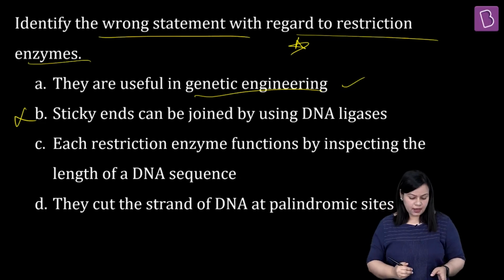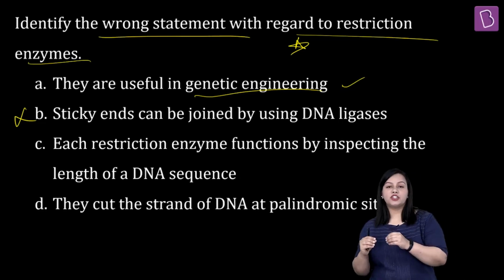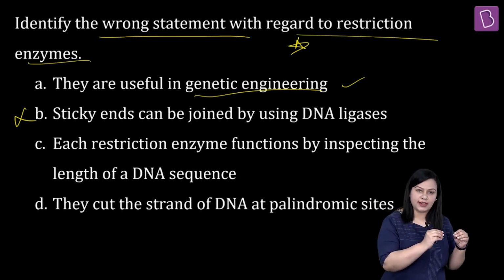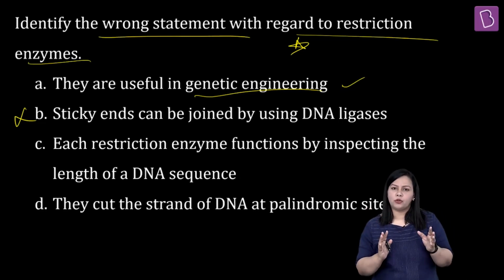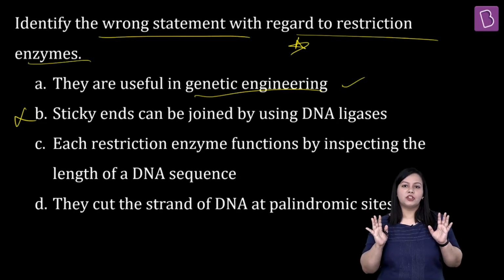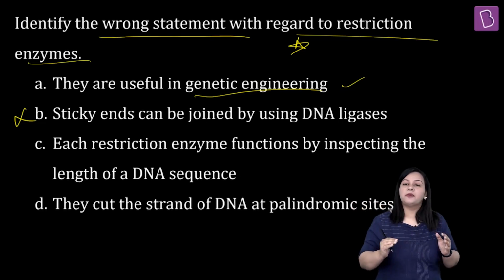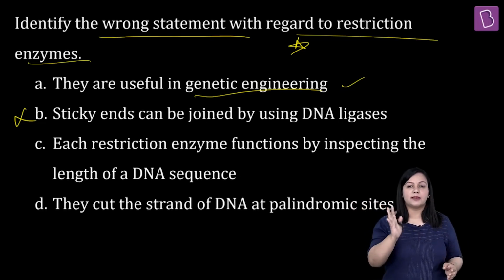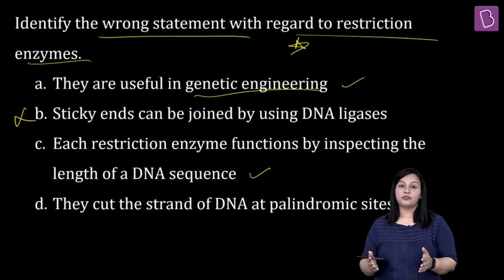आगे के स्टेटमेंट पे चलते हैं. Each restriction enzyme functions by inspecting the length of DNA sequence. Yes, very much. Restriction enzyme क्या करते हैं? पूरे DNA sequence को स्कैन करते हैं, फिर उसमें अपना recognition sequence ढूंढते हैं जो usually एक palindrome होता है, और वहां पर restriction site पे कट करते हैं. यही normal functioning होती है, right? इसके लिए मैं आपको एक बहुत सुंदर सी इसके बाद flow chart image form में दिखाऊंगी ताकि आपको समझ में आए कि restriction enzyme की functioning कैसे होती है. तो obviously ये as a statement correct है with respect to restriction enzyme.